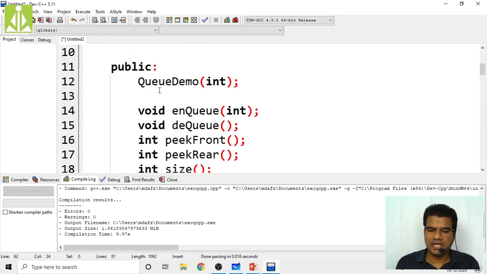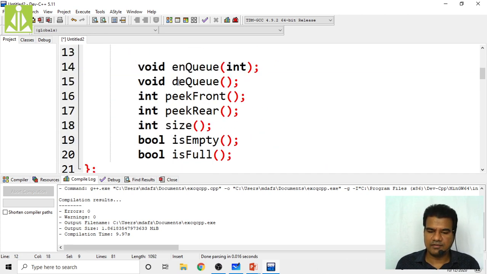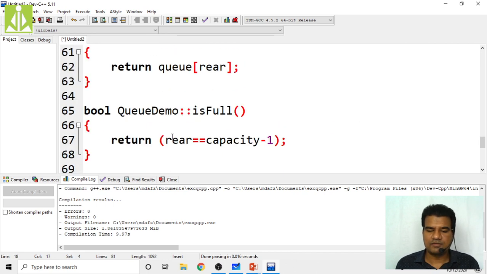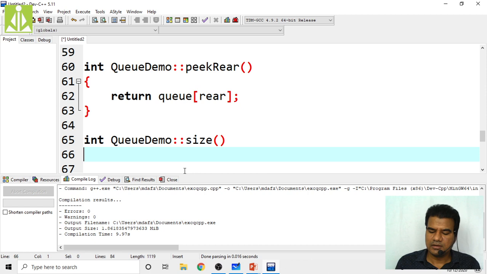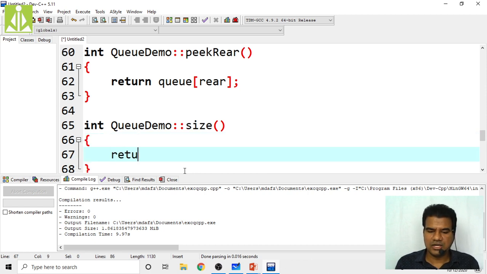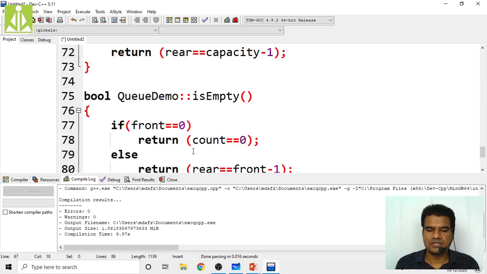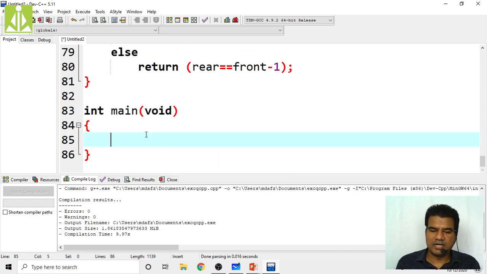Once again, just go to the list and see. Constructor implementation we have given. NQ, DQ we have given. PeekFront, peekRear we have given. Size is left out. IsEmpty, isFull we have also done. So do the size implementation after peekRear. Size is also an integer value. QDemo, scope resolution, size, will not take any parameters. So here return count, because count is holding your number of elements. That's it. So my complete program implementation is over.